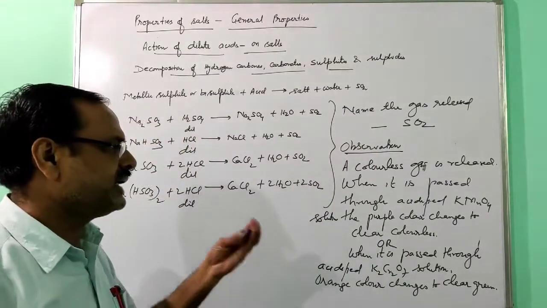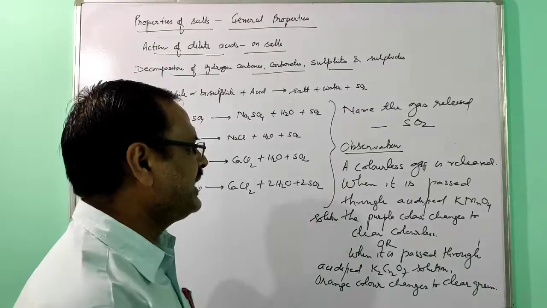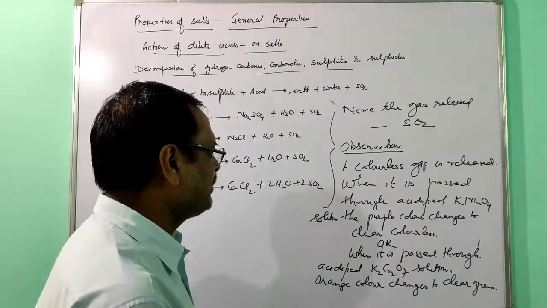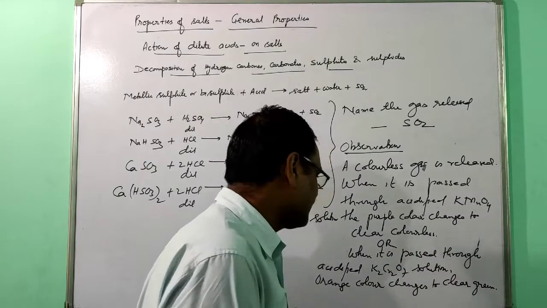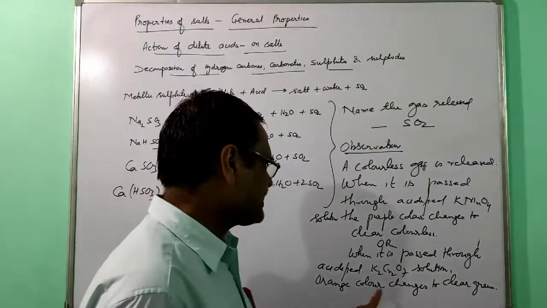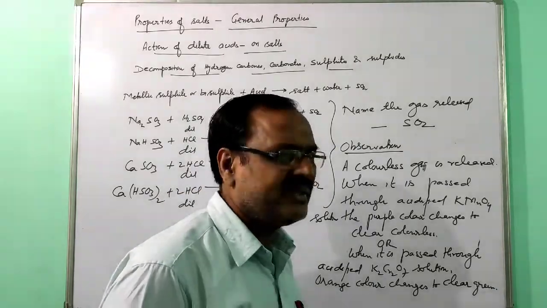So anyone you can write, both are correct. A colorless gas is released when it is passed through acidified KMnO4 solution. The purple color changes to clear colorless. When it is passed through acidified potassium dichromate, the orange color changes to clear green.